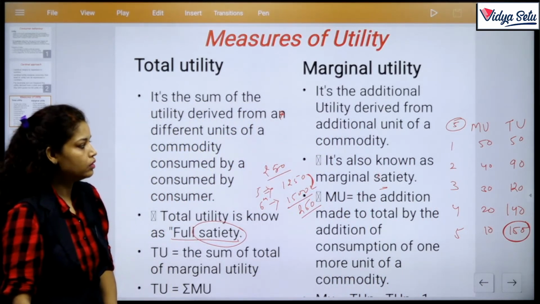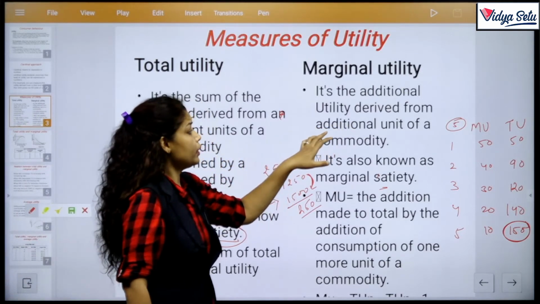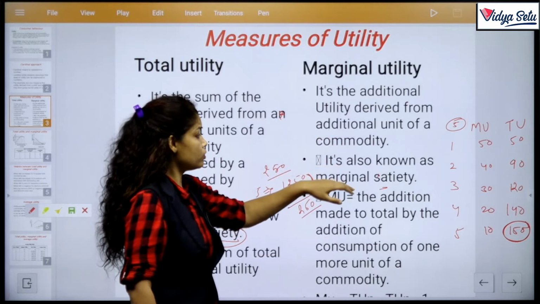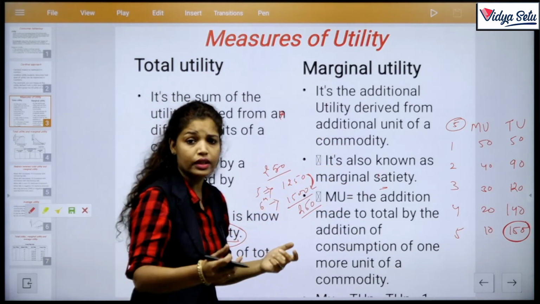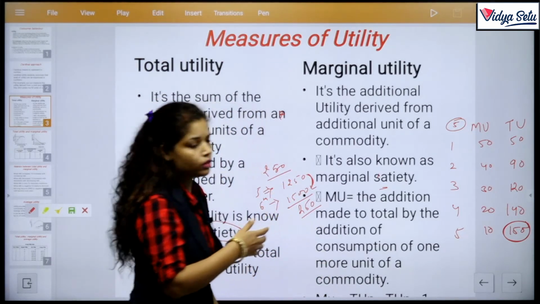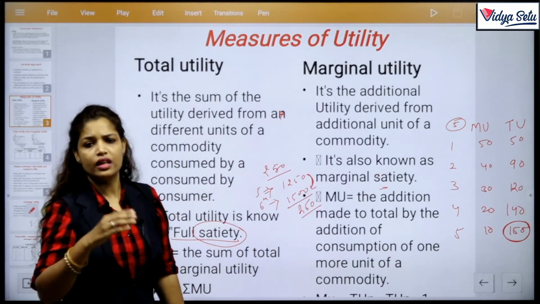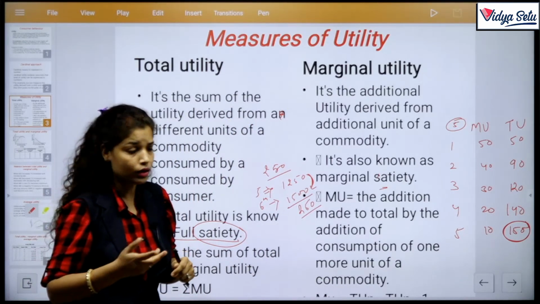Hope you understand. It is the additional utility derived from an additional unit of a commodity. It's also known as marginal satiety. Marginal means a single unit, the last unit. You can also write: utility provided by the last unit of the commodity is known as marginal utility.